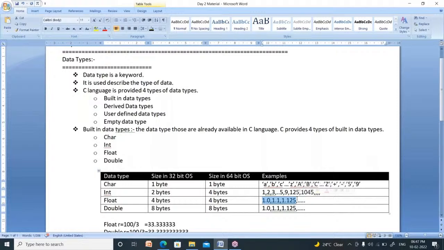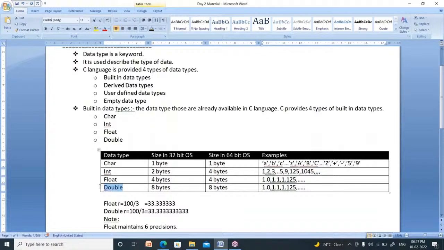All these are floating point numbers. What is the meaning of double? Double is also the same: 1.0, 1.1, 1.125, like that. Now I said 1.0 is float, and now I am saying 1.0 is double.